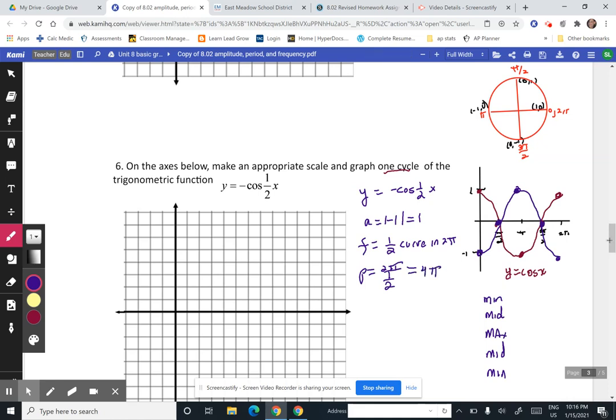We're also going to need our sketch point. To calculate the sketch point, let me just switch colors here so it's more visible. You're going to take the period and divide by 4. So in this case, our period is 4 pi. When I divide by 4, I get pi. That means that the spacing between the points is pi units.